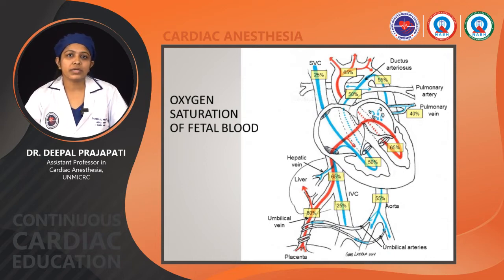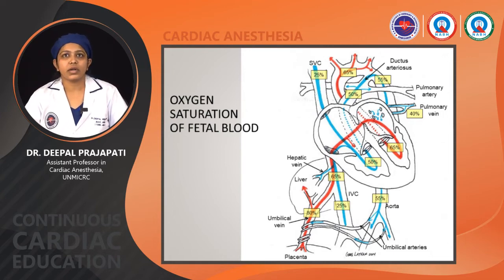In the umbilical vein, it is carrying 80% oxygen-saturated blood. It enters the liver and passes through the ductus venosus. It is carrying 65% saturation, which enters through the eustachian valve, and from there to the foramen ovale, and from there to the LA, LV, and from there to the carotid and coronary arteries. It mostly supplies the upper part of the body, the brain and other important vital organs. So mostly it is maximally oxygenated blood,